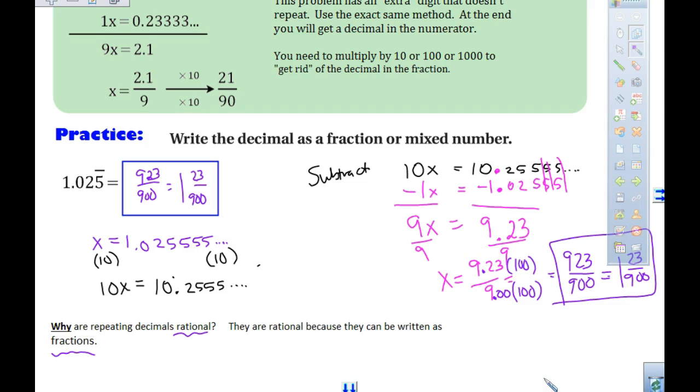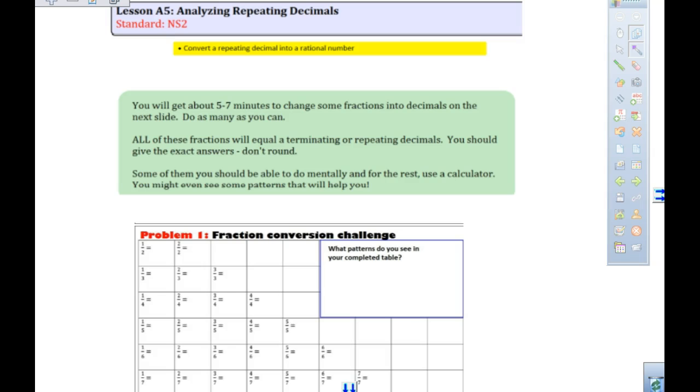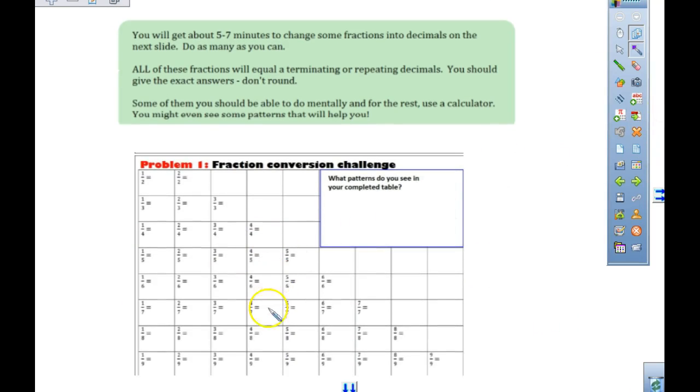So, turn to that next page in your notes. Okay. You know some of these already, okay? You know some of these. I want you to try and just take a couple of minutes and go as fast as you can. And it says, I'll give you 5 minutes. I don't know if I'll give you quite 5. Do all the ones you can, so you can skip around, right?